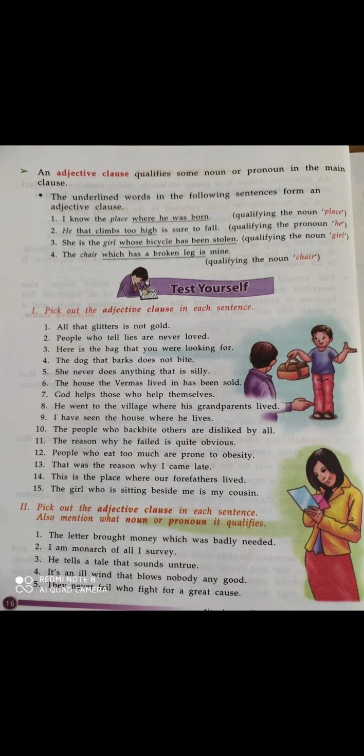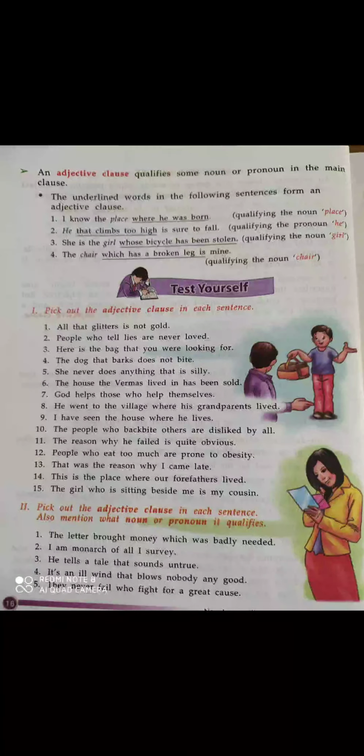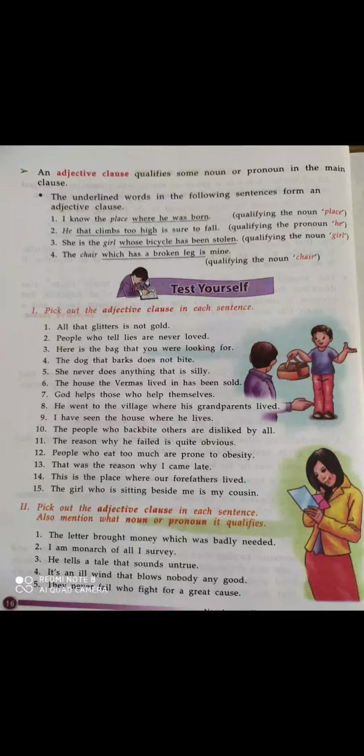Now fourth one. He told us the time of his arrival. So of his arrival is an adjective phrase. Now we put here an adjective clause. He told us the time when he would arrive. How?